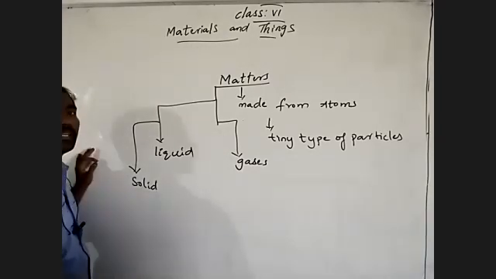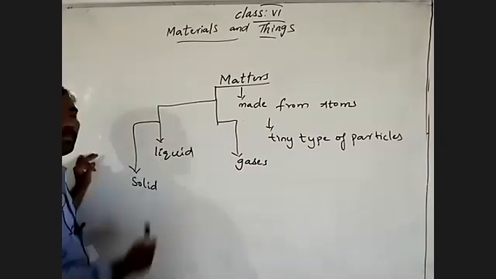What did we learn from that? We learned whether they have a particular shape or not.